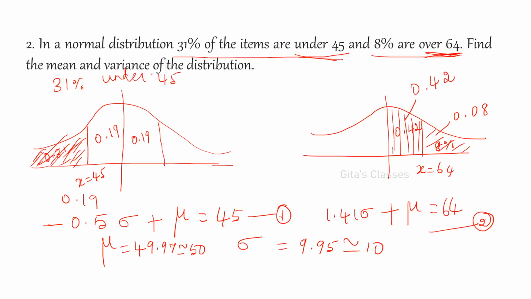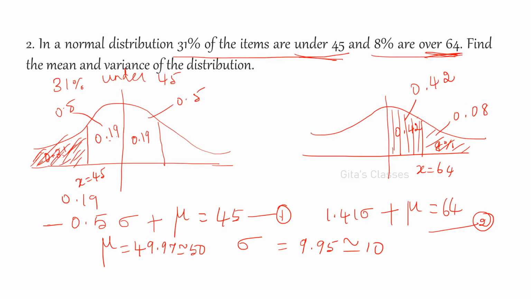So 31% or under 45 means less than here 0.31. Always remember the total area is 1. This side it is 0.5 and this side it is 0.5. Okay. So here 0.31 less than this 0.19. And you have to search inside the table and you have to find out the corresponding Z value. You will be getting one Z value that will be minus 0.5 here, and this is one equation.